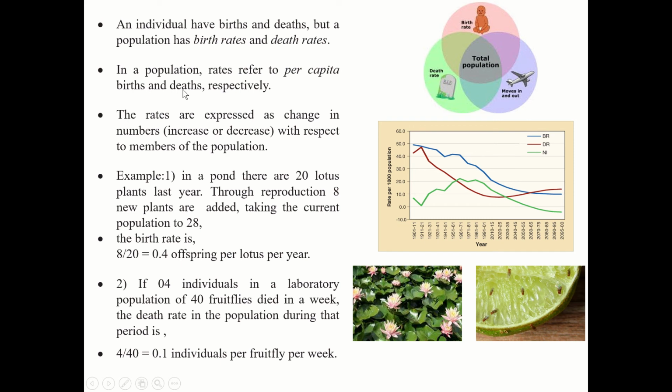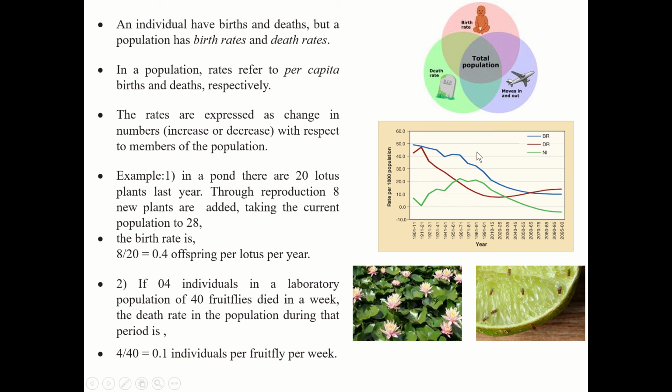In a population, rates refer to per capita births and deaths respectively. We calculate per year, that is per capita: the birth rate per year or the death rate per year. The rates are expressed as change in number.